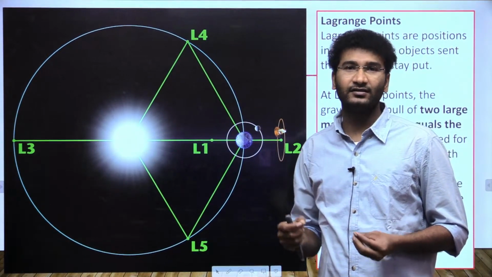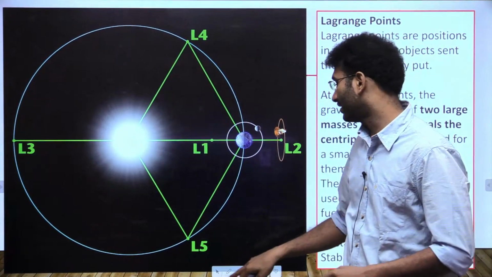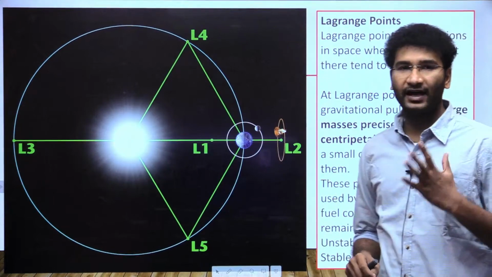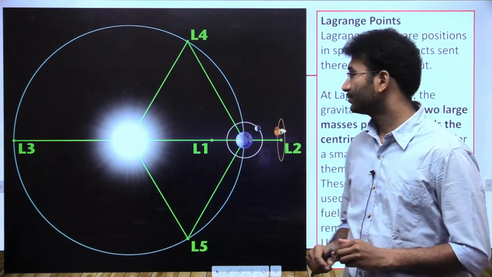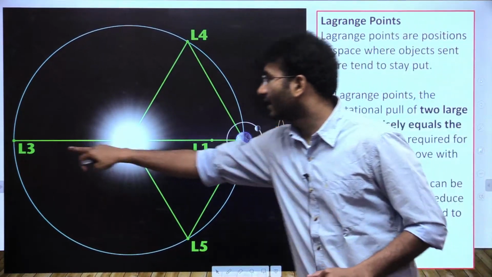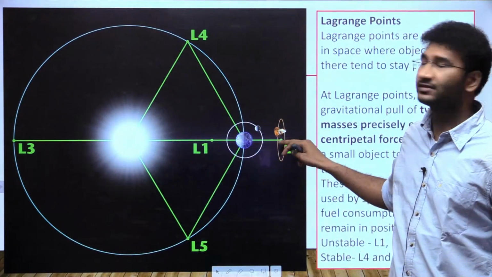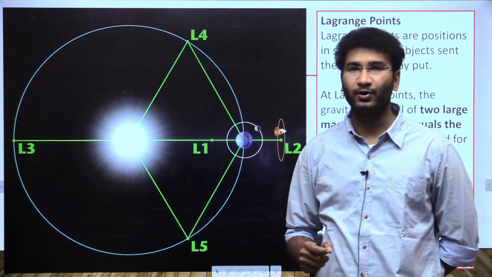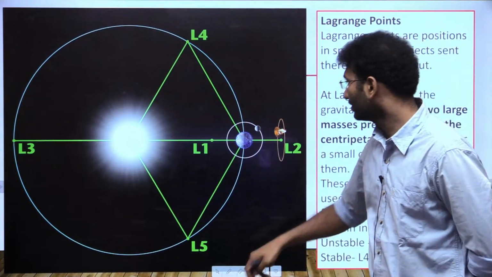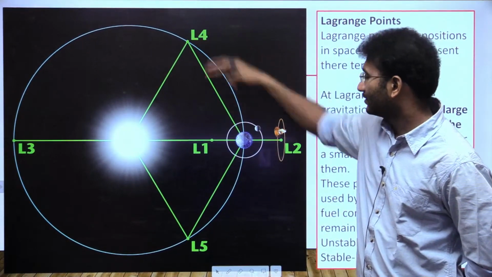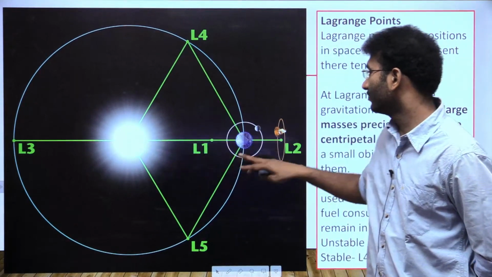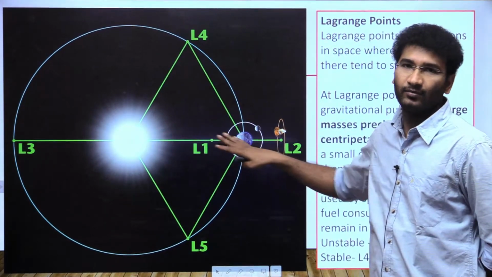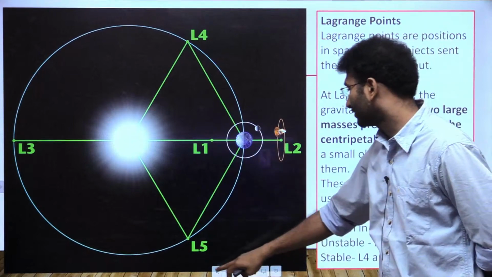What can be observed here? The solar radiations can be studied and observed. There are a total of 5 Lagrange points. Out of these 5, L1, L2 and L3 are called unstable Lagrange points. L4 and L5 are called the stable Lagrange points. They are called stable because from this orbit they can clearly observe both the celestial bodies, right?